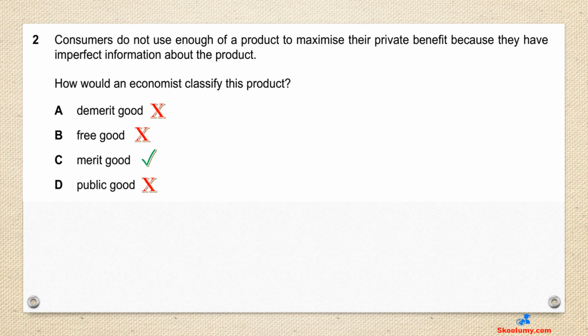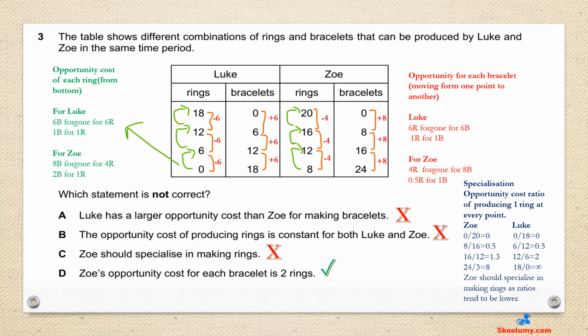Question 3. The table shows different combinations of rings and bracelets that can be produced by Luke and Zoe in the same time period. Which statement is not correct? For this question, we are picking the statement that is wrong. D is the answer, as the statement is wrong, because Zoe's opportunity cost for each bracelet is not 2 rings.